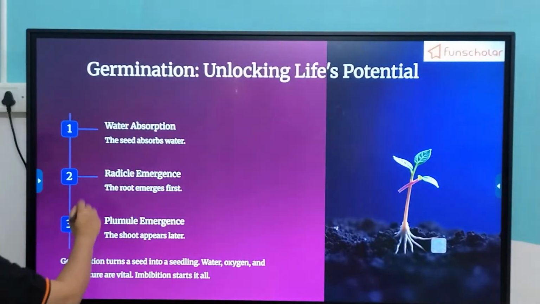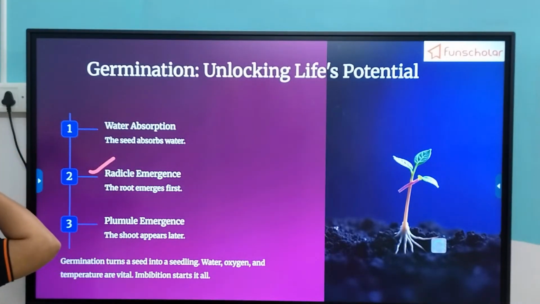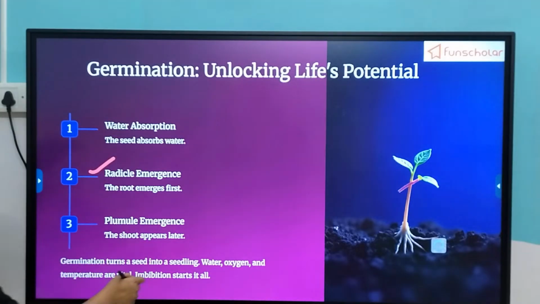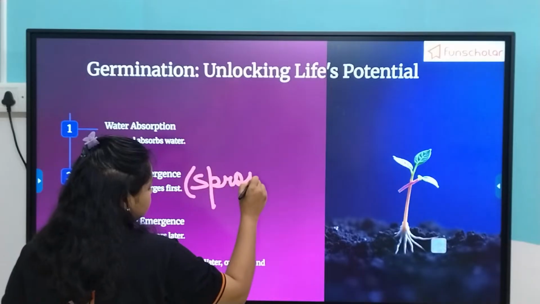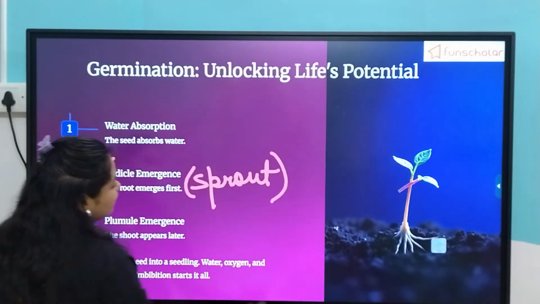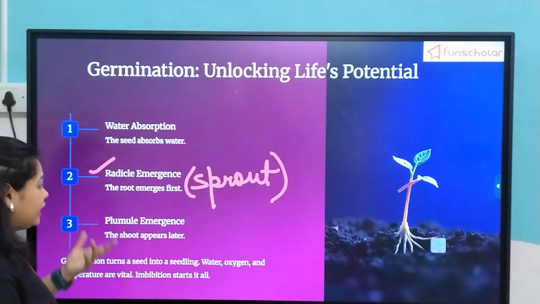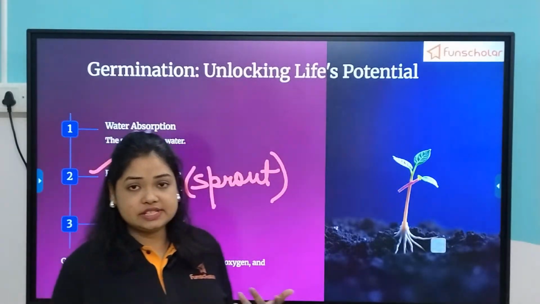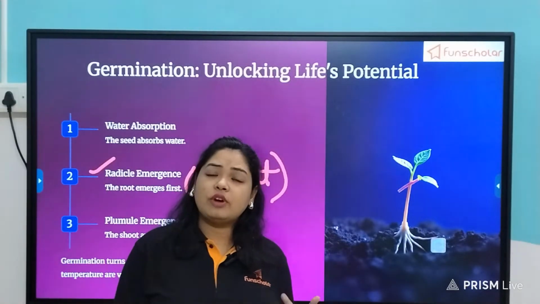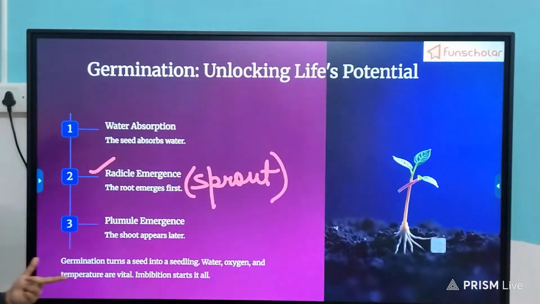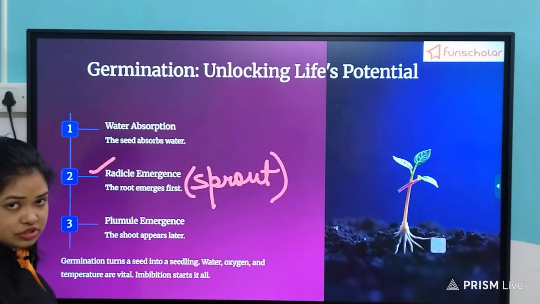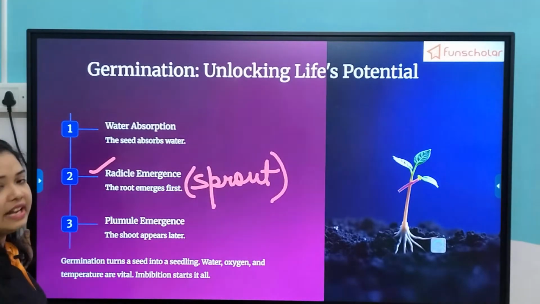And then the radicle, that means the root portion, will emerge first. That is known as sprouting, and the radicle which comes out first, which is usually white or whitish in color, is known as the sprout. And then we say that that particular seed is sprouting.